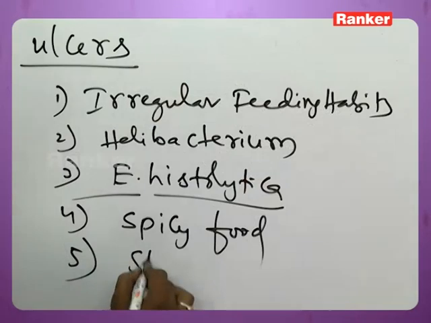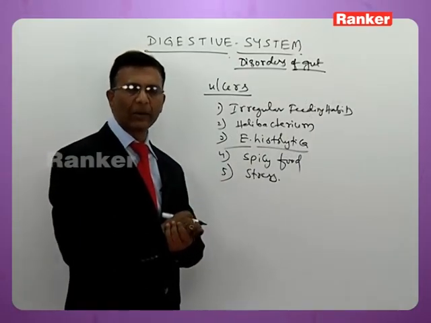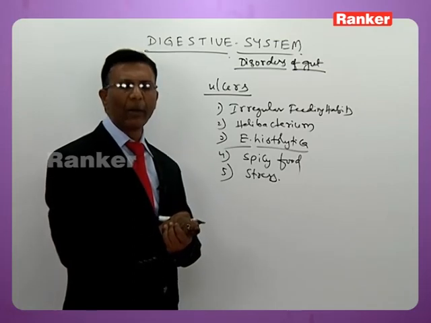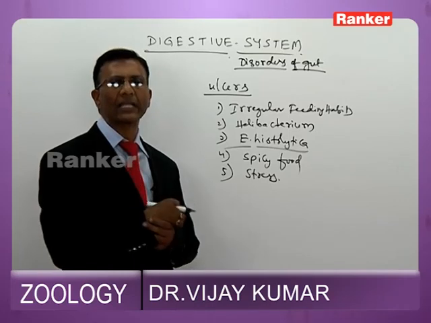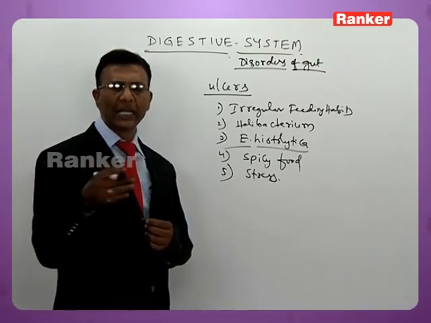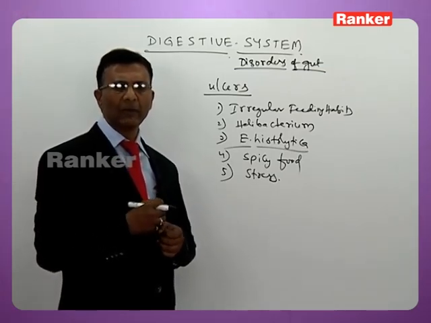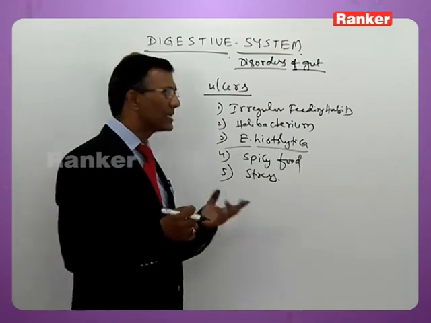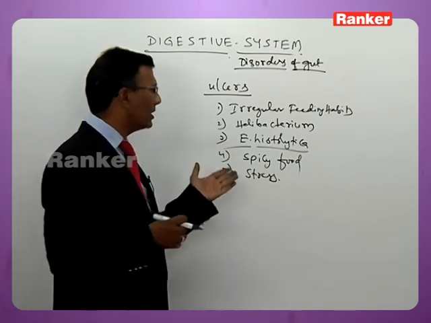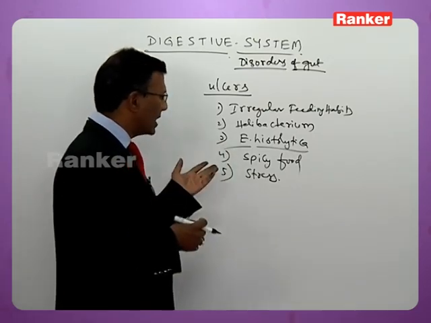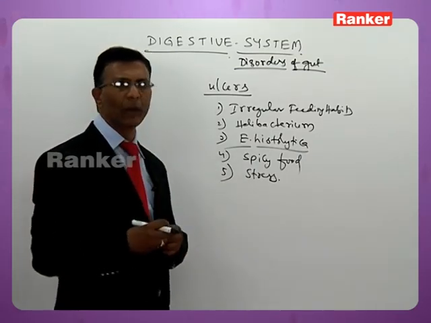Then because of stress, also people may get ulcers. Whenever the person is subjected to stress, the medulla oblongata is activated. The medulla oblongata in turn sends signals to the alimentary canal through the vagus nerve. Consequently, the alimentary canal secretes more digestive juices, preferably HCl and proteolytic enzymes, which may erode the innermost layer of the alimentary canal, resulting in ulcers. So irregular feeding habits, Helicobacterium infection, Entamoeba histolytica infection, spicy food and stress all account for the ulcers in the human body.